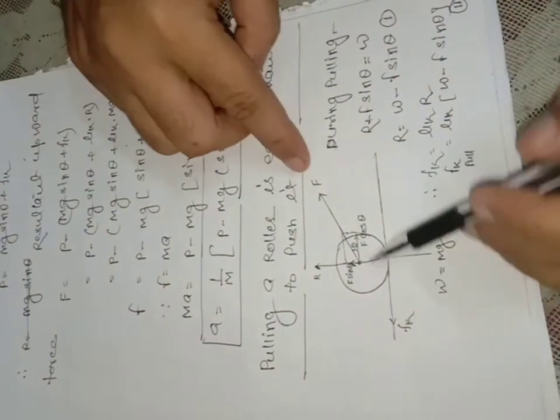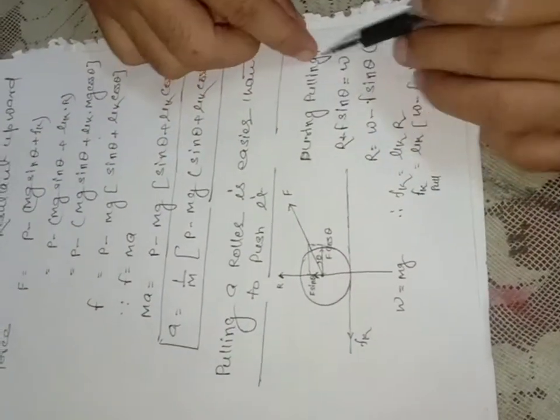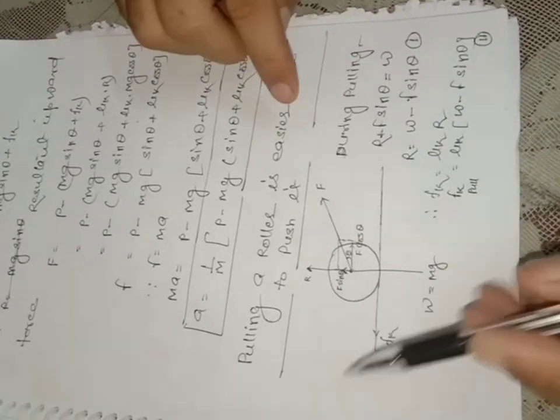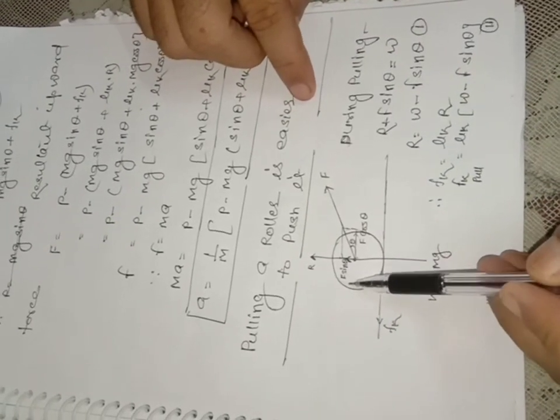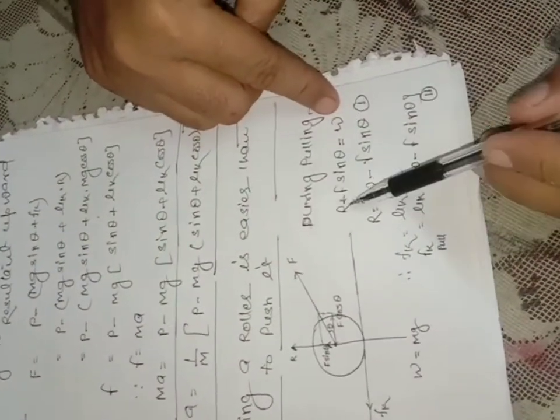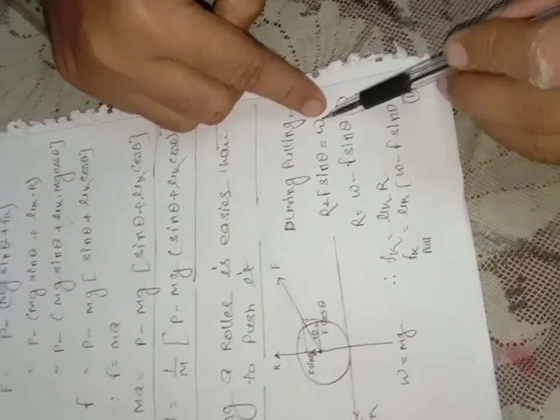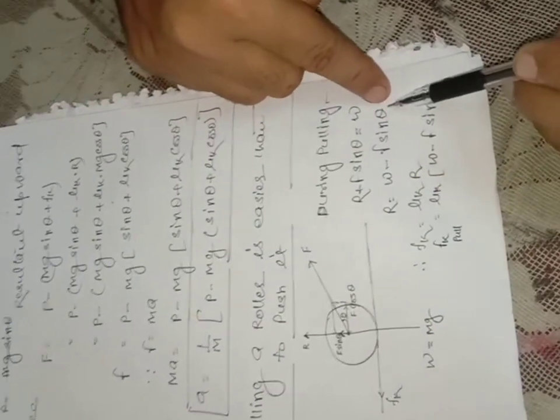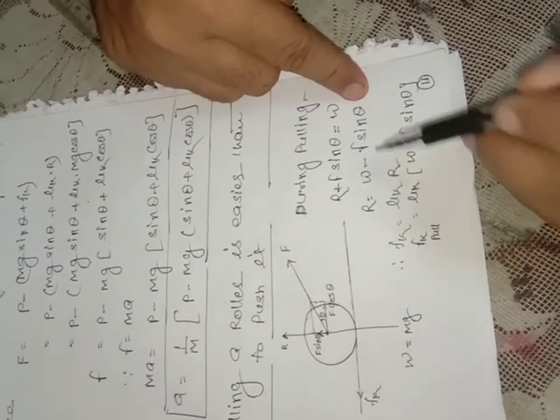Clear now? So see here, what happens during pulling? R plus F sin theta, these two are the upward forces, which are balanced by the weight W, that is mg. R plus F sin theta is equal to W. So R is equal to W minus F sin theta. This is the resultant upward force.